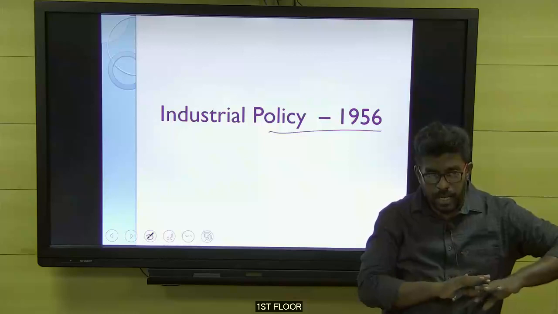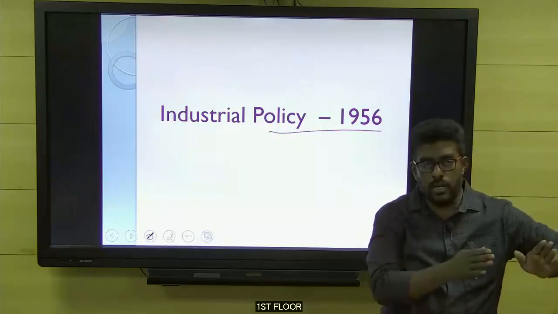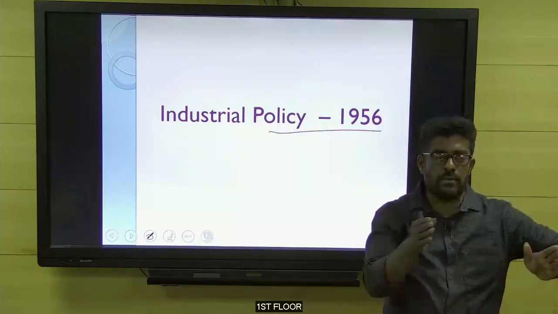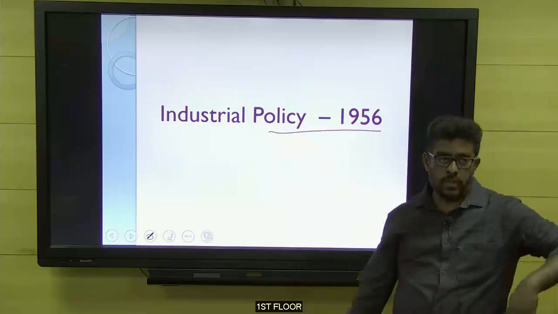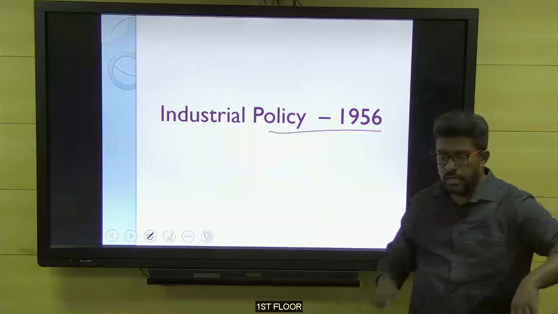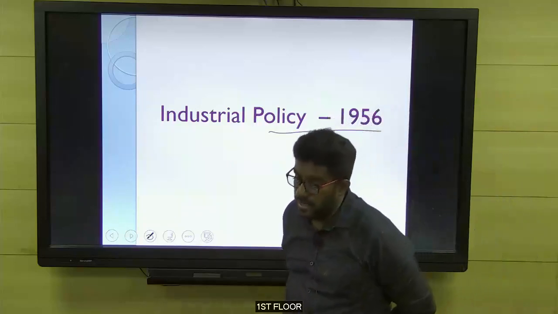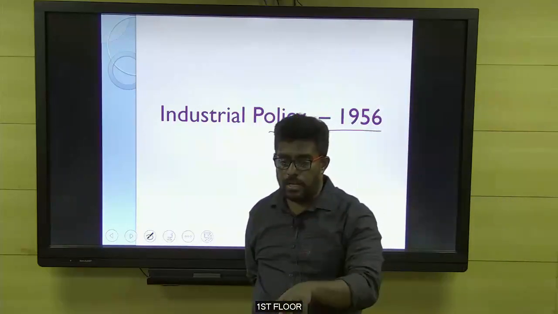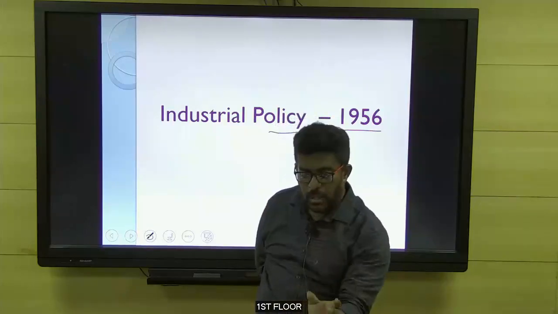License means in the areas which are given to the privates, they should get the permission from the government, license from the government, then only they can do the business according to the government parameters. Industrial policy of 1956. So here, till now we learned about the reservation, no? But in the 56 industrial policy, the reservation concept was fine-tuned by the government.